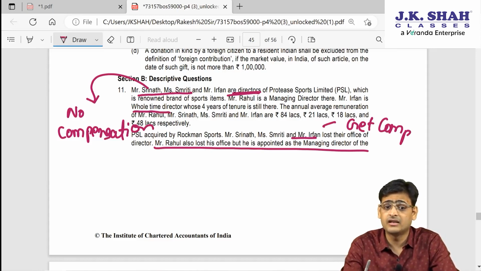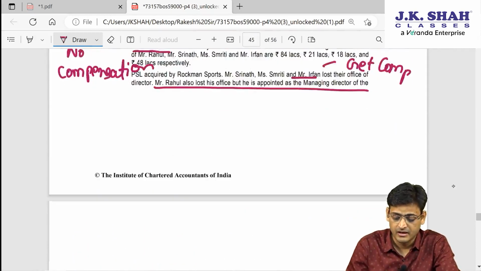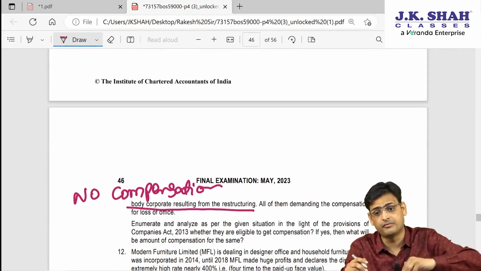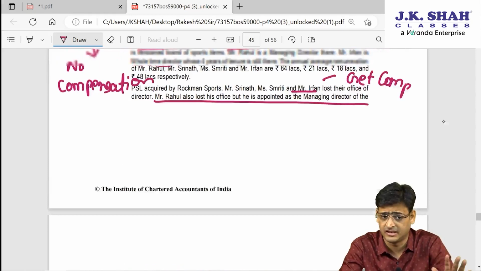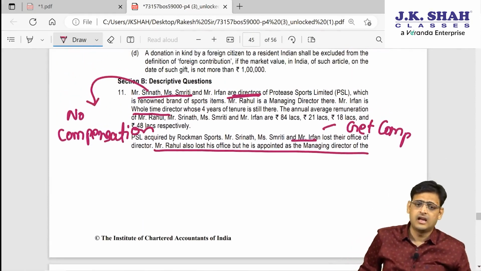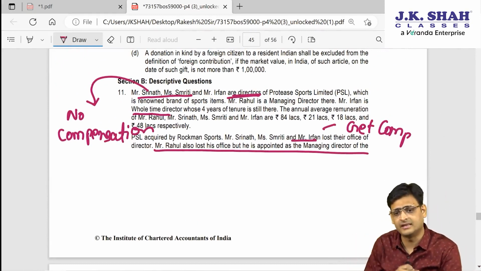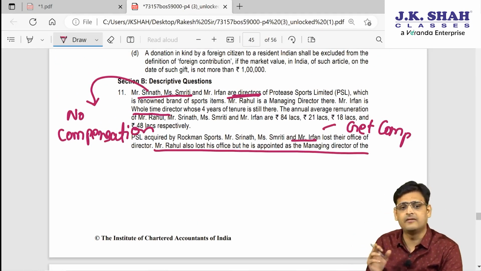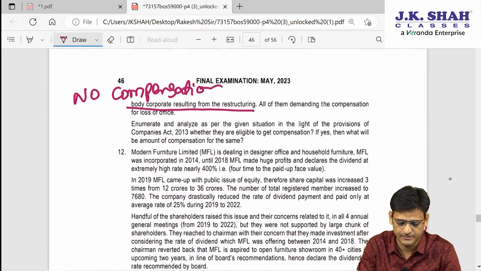Now next, sir, Rahul is MD, so basically he could have got the compensation, but since he has been appointed as a managing director of the body corporate which is post restructuring, he is not at a loss, so he will not get compensation. The reason is different: Srinath and Smriti will not get it because they are other directors, and Rahul has got the position of MD, so he will not get it, but Irfan will get the compensation. So out of these 4, only Irfan is going to get the compensation.